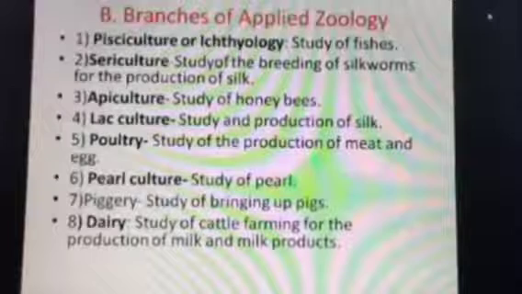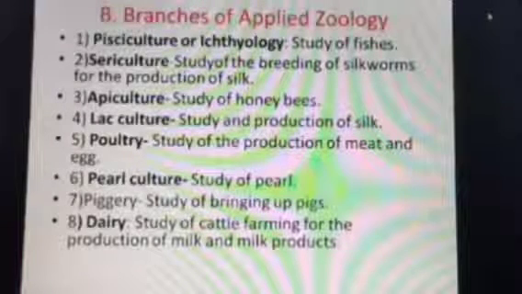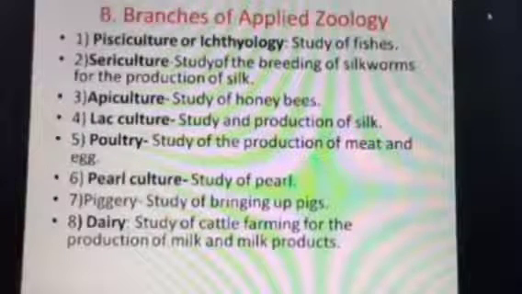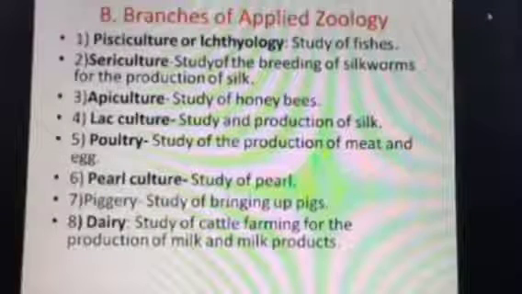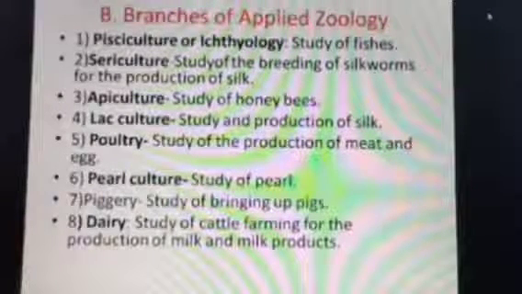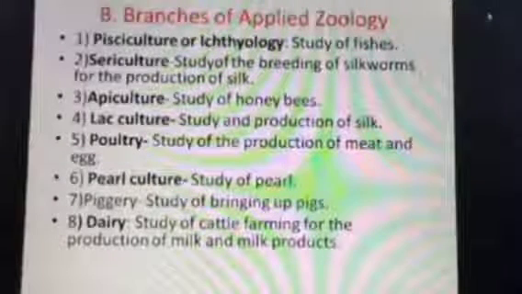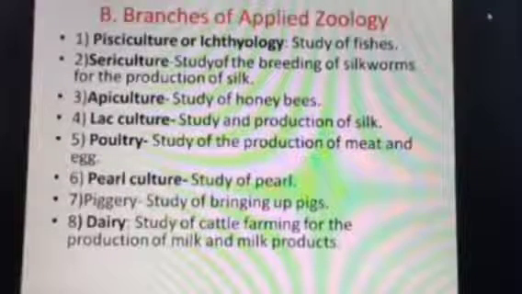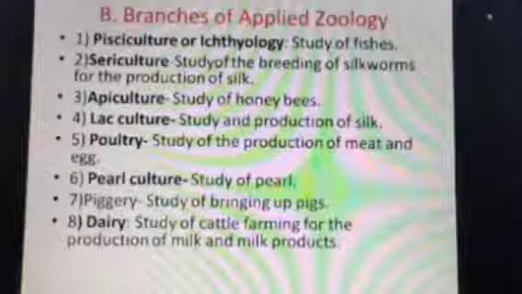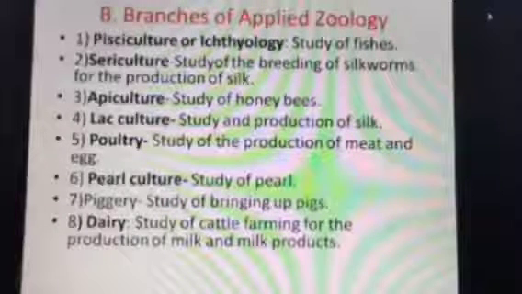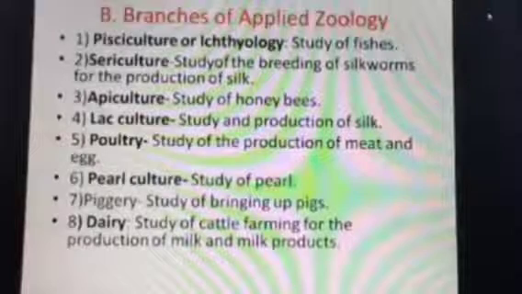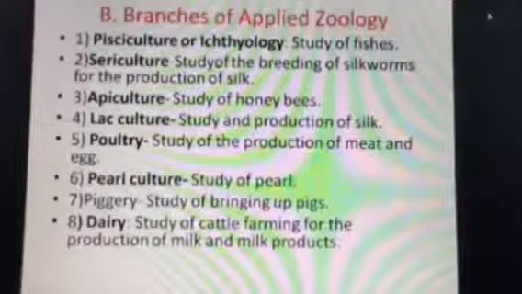Next is dairy. You are familiar with dairy, which deals with milk and milk products. You are obtaining ghee, cheese and all these things from milk. So from where is it coming? It is coming from cattle. Cattle include cow, buffalo, and goat also. So the study of cattle farming for the production of milk and milk products is called dairy farming.